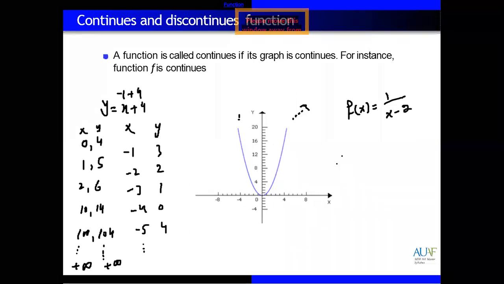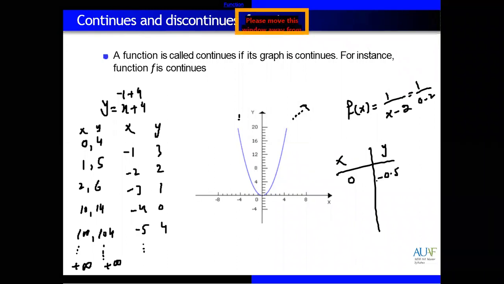First, if you give x equal to 0, what will this be? 1 over 0 minus 2 means 1 over minus 2, and 1 over minus 2 is minus 0.5. If you give x equal to 1, this will be 1 over 1 minus 2, and 1 minus 2 is actually minus 1. So 1 over minus 1 equals minus 1.